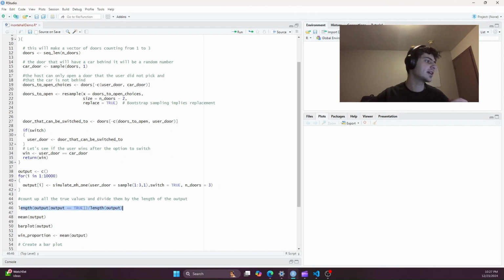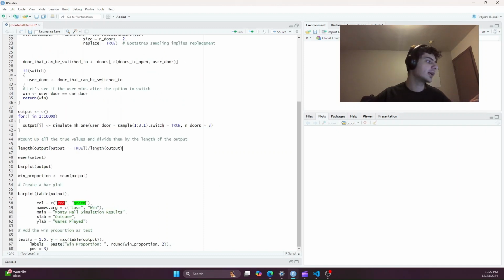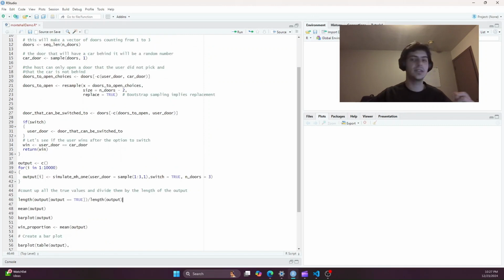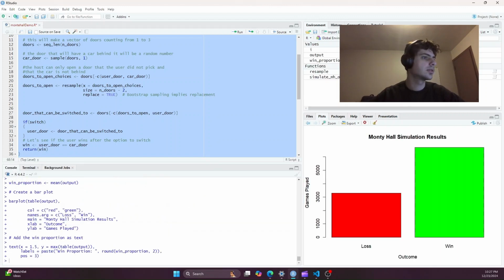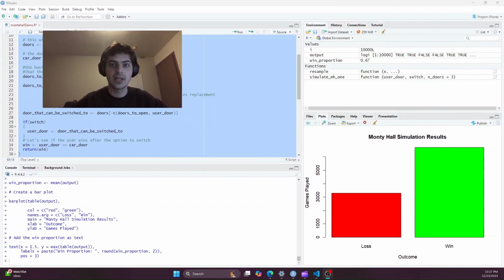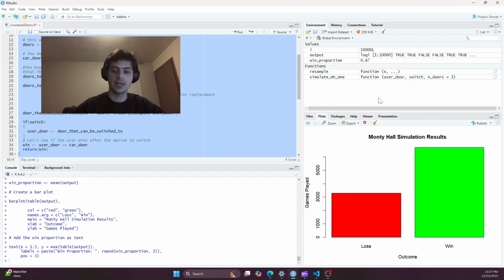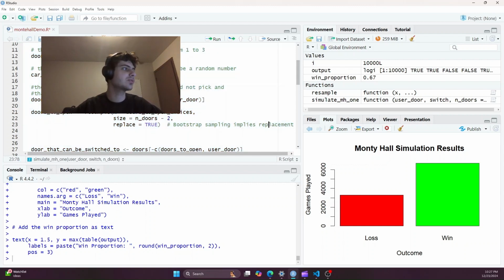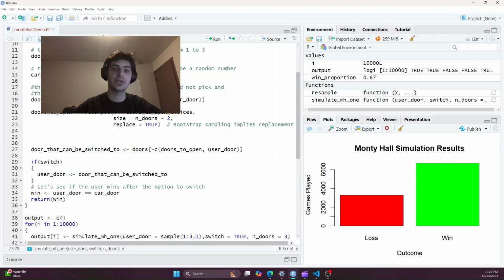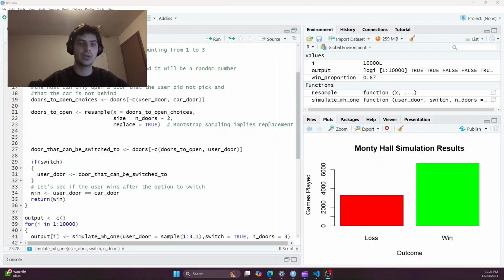And then this just counts how many are true. This is our bar plot, so we're going to plot the results. And I can even show you, we can run it right now. All right, so as you see, we ran it 10,000 times, and it looks like we're winning way more than we're losing. I'm actually going to move my face cam, and if you can see this variable here, I'm actually going to zoom in. We have a variable called win proportion. Now that variable is 0.67. That means we're winning 0.67, which is very, very close to 2/3.